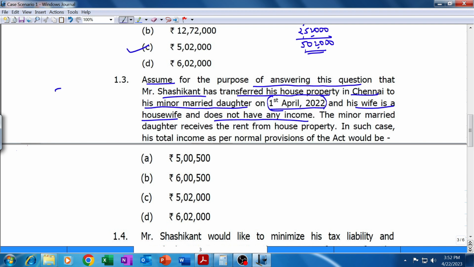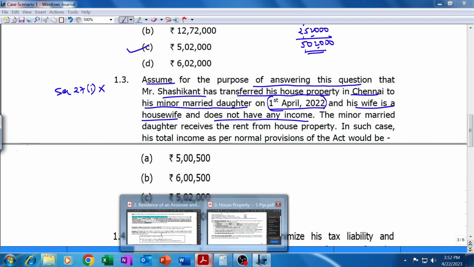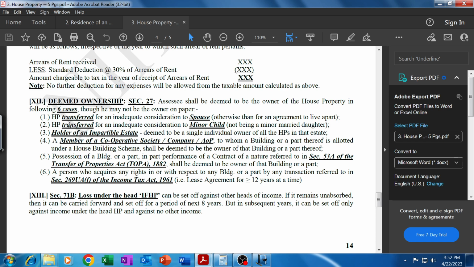Now here, section 27 clause 1 deemed ownership will not apply. Deemed ownership is applicable only when the property is directly purchased or if the house property is transferred for inadequate consideration. Section 27, we had discussed it in the house property chapter. In 6 cases the deemed ownership concept will apply. The second point was house property transferred for an inadequate consideration to a minor child, but not being a minor married daughter. The key here is "not being a minor married daughter."